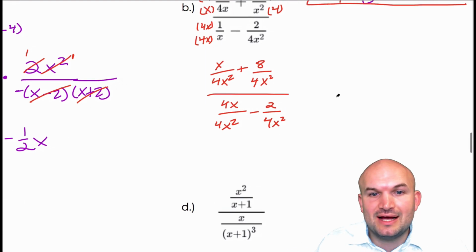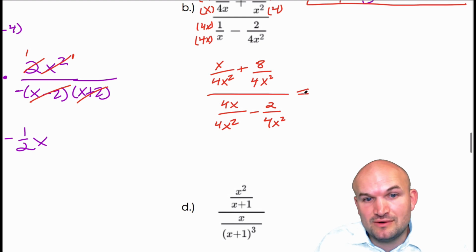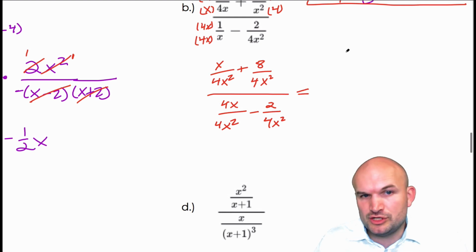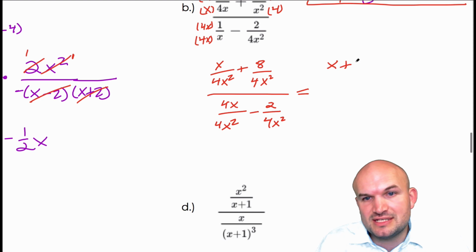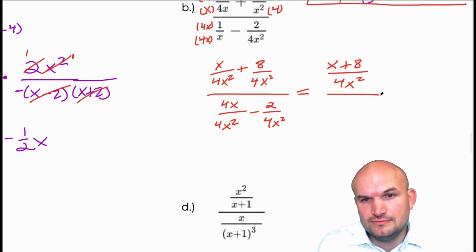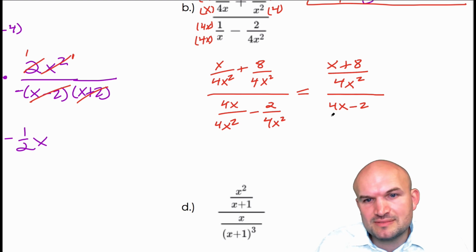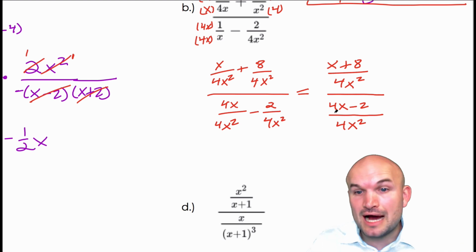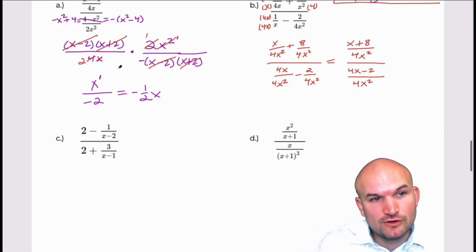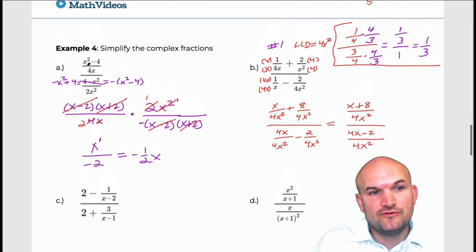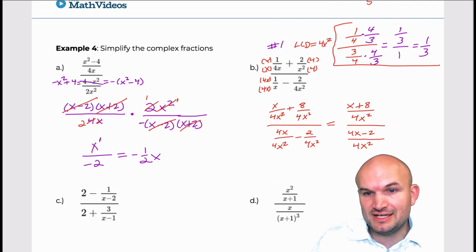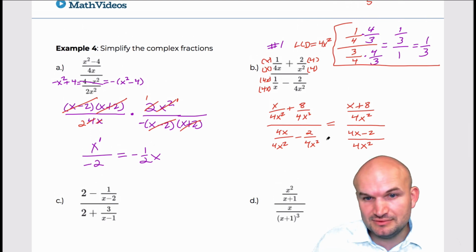Okay, now I can go ahead and combine my numerators. Now I don't have like terms, but I can at least combine them as one fraction. So I'll have x plus 8 divided by 4x squared, all over 4x minus 2, which I could simplify, which I'll do next: 4x minus 2 divided by 4x squared. Okay, now we're back to what we did over here, which is having a fraction over another fraction. So therefore, I can just multiply by the reciprocal.